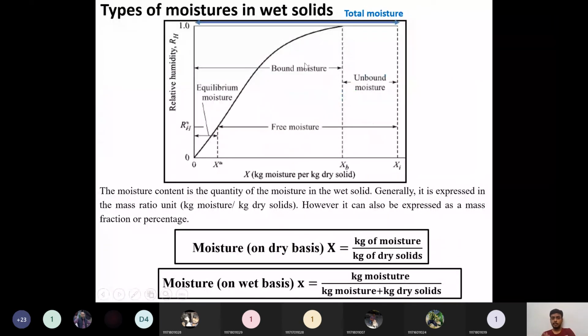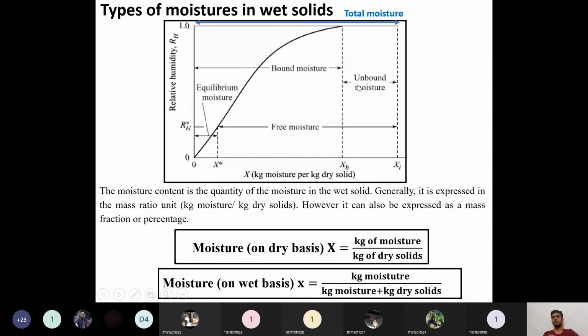Okay, these are the definitions of bound moisture and unbound moisture. If you understand this difference, it is very easy. Bound moisture, due to its presence inside the pores and interstices, exerts very low vapor pressure compared to the normal vapor pressure of water. Because of this, we call it bound moisture.